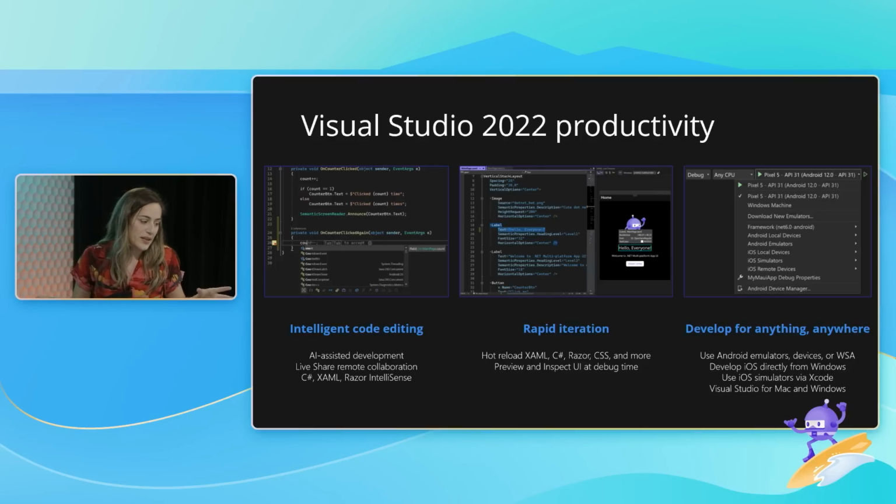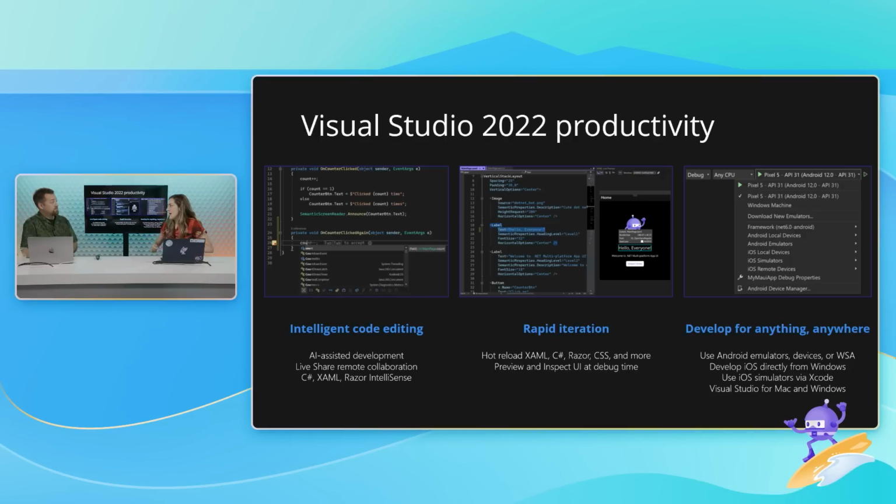And of course, with MAUI, the single project, you can develop for anything from anywhere. So you can be on your PC working on your iOS version of the app. You can be on your Mac working on your Android version. And then, you can develop natively for your Windows machine or for your Mac machine. So you can really travel with just one laptop and one David and build whatever you want.